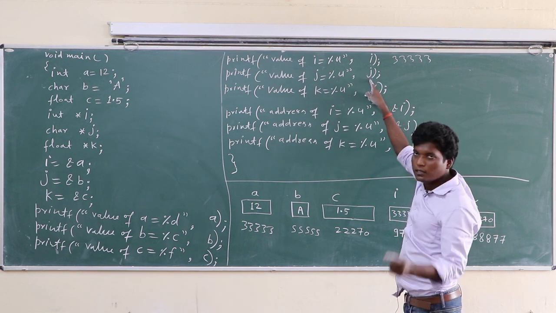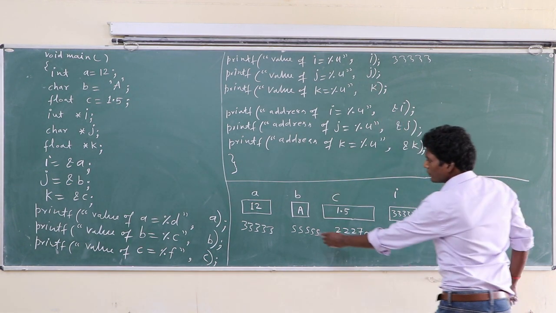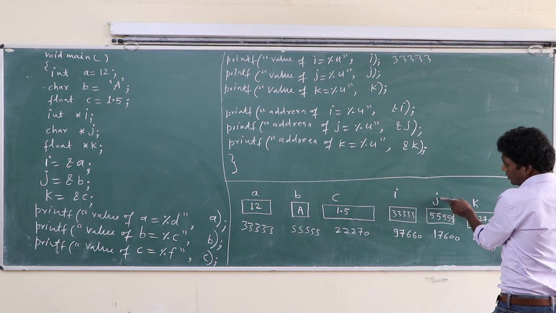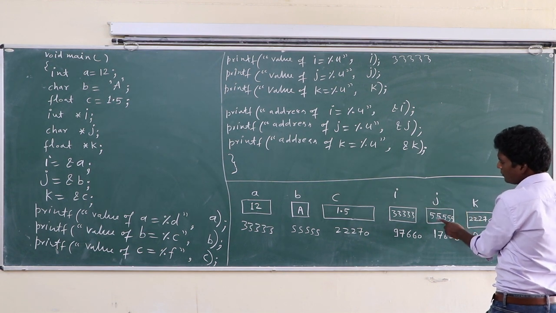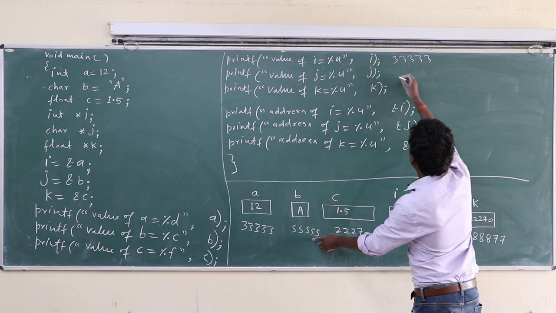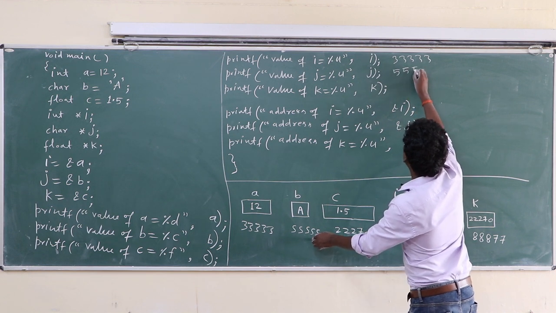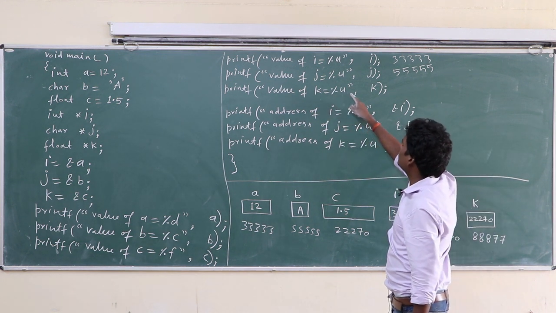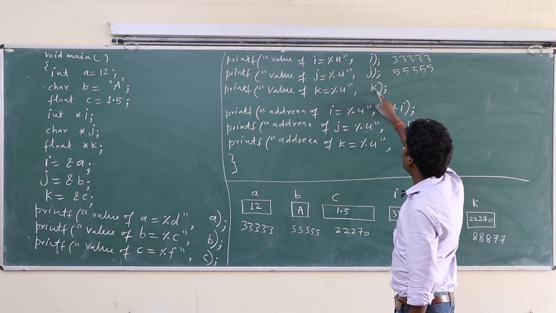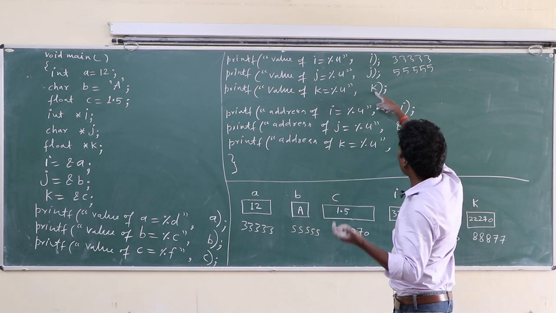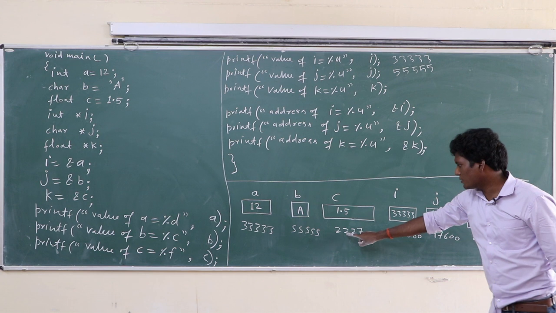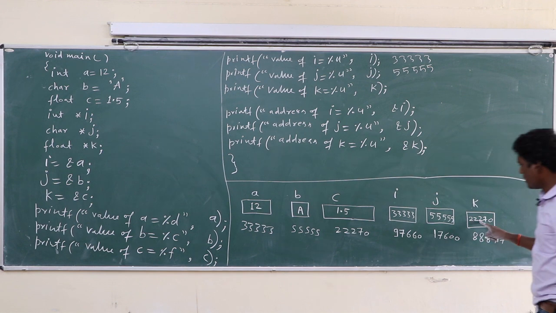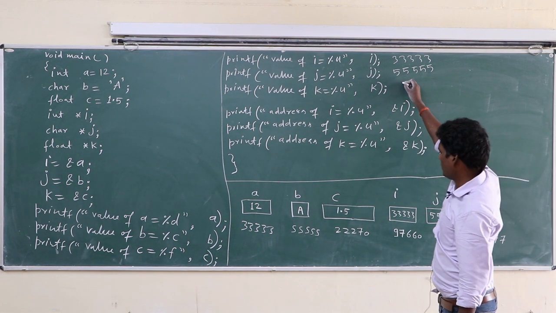J has value of J equal to %u. J has value, basically the address of B, that is 5 5 5 5. So here printed 5555. Value of K equal to %u, and this %u prints K, and K has value, basically the address of C. This one is here.